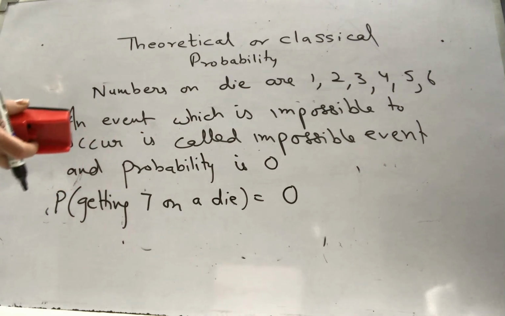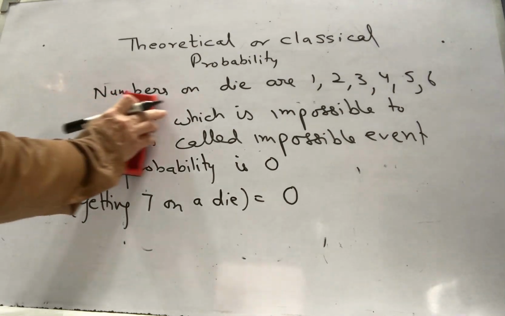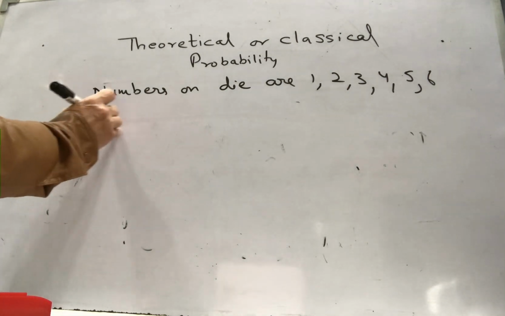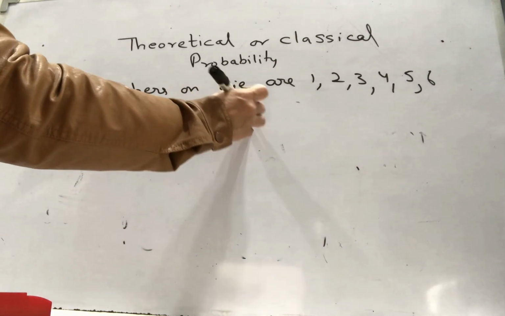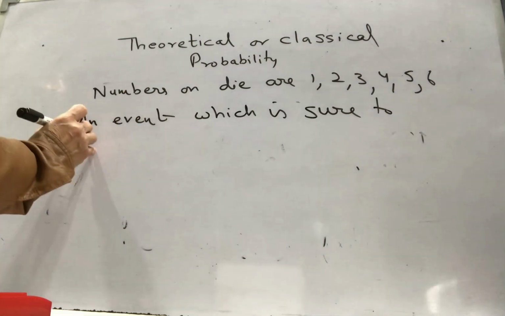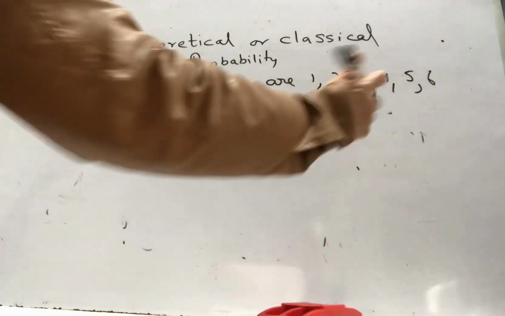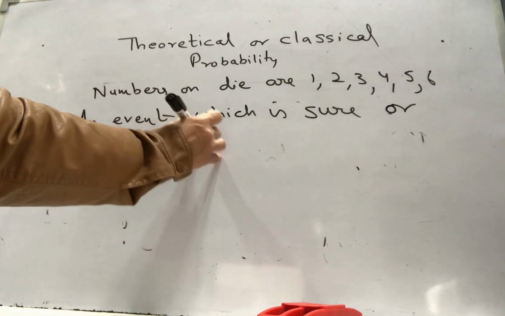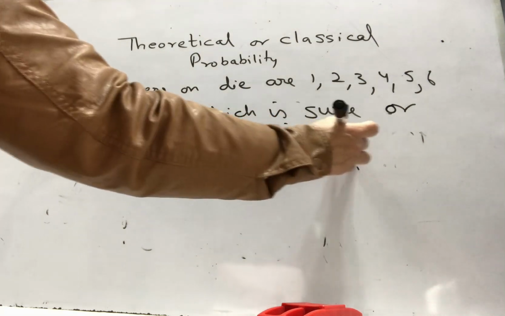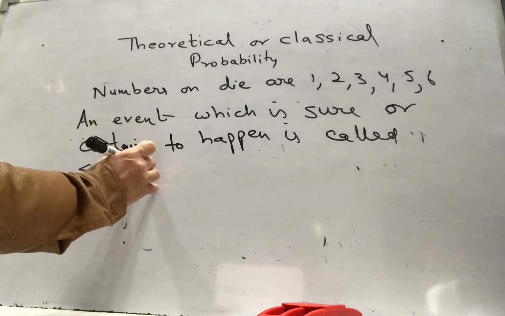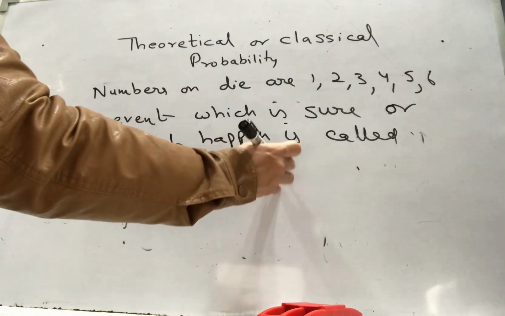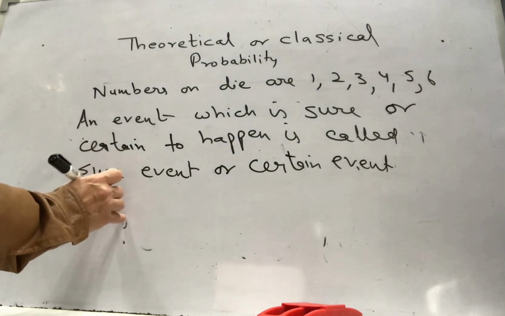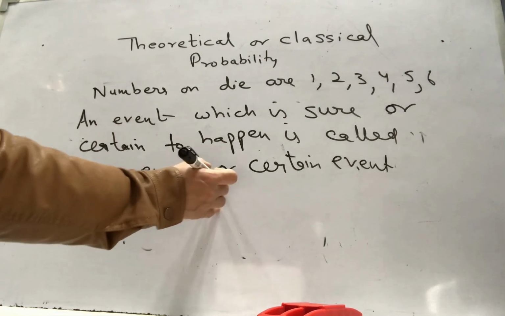Let's talk about now sure event. An event which is sure, or they also use the word certain, sure or certain to happen, is called a sure event or certain event. Probability is 1.